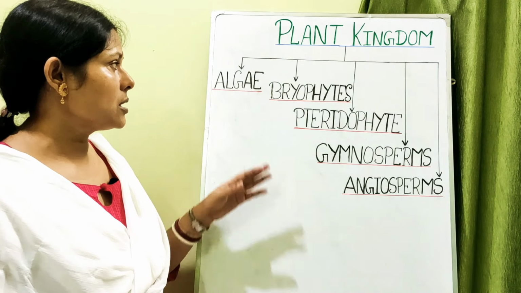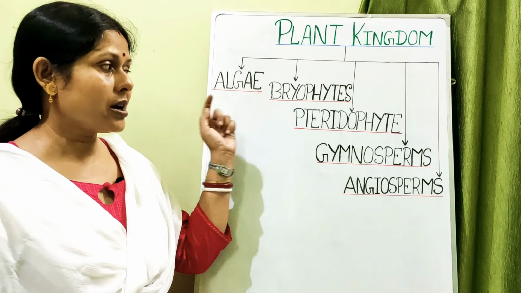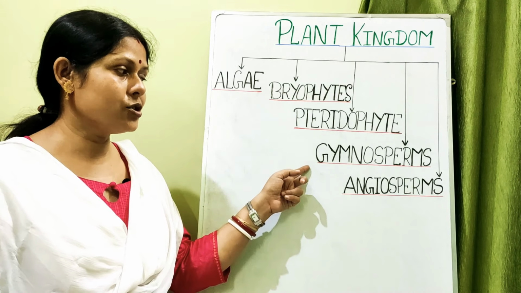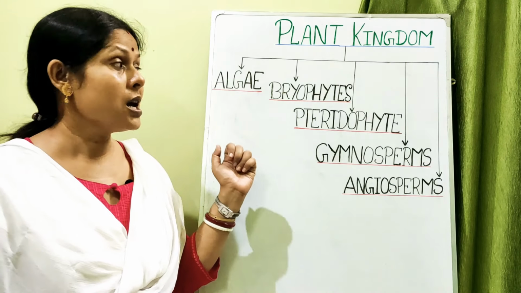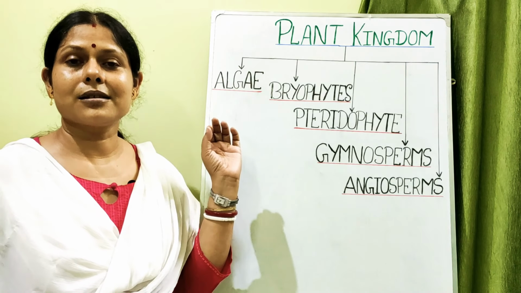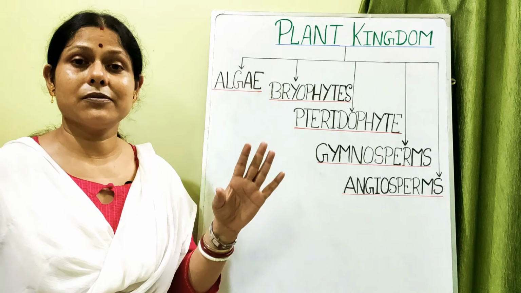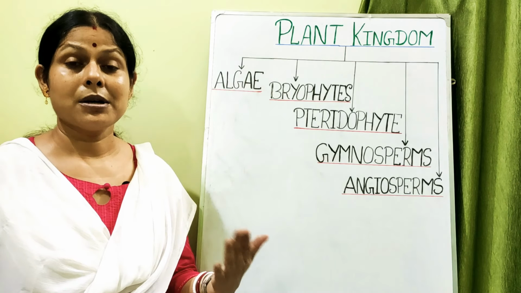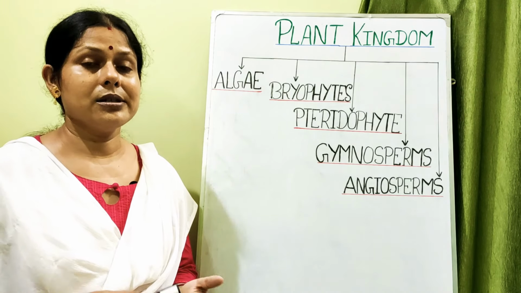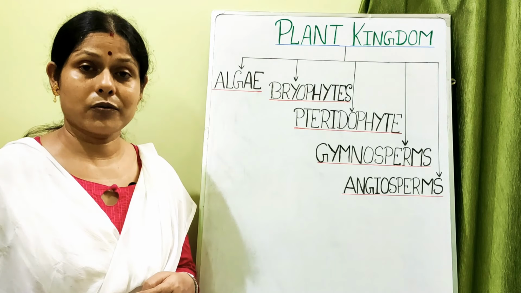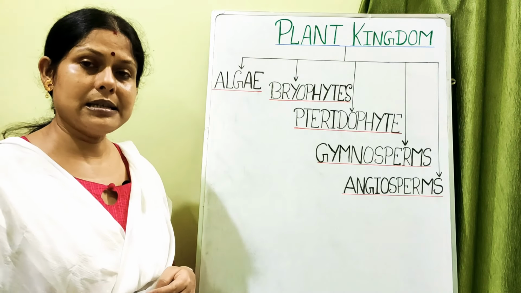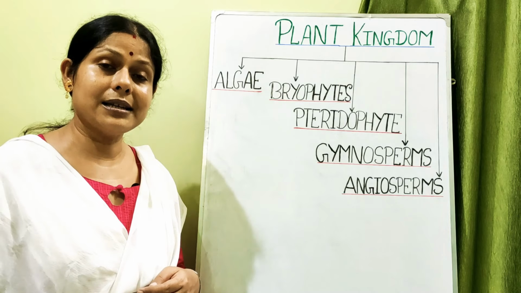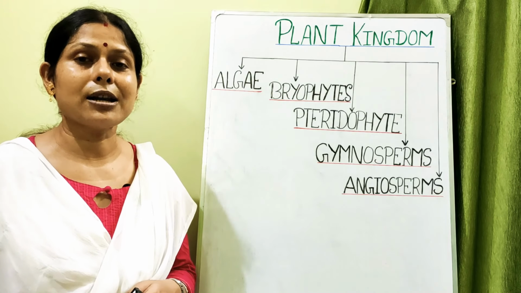Now these divisions include algae, bryophytes, pteridophytes, gymnosperms and angiosperms. Now algae are you can say the primitive kind of organisms which are included under the plant kingdom. Now why are they included? The reason is because of the presence of chlorophyll in them. Although we will be seeing that in case of the algae, which is also sometimes known as Thallophyta.